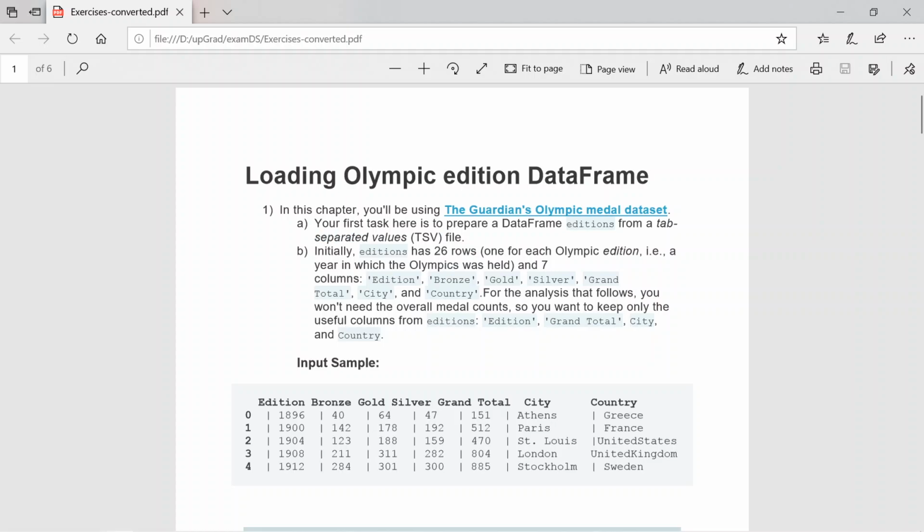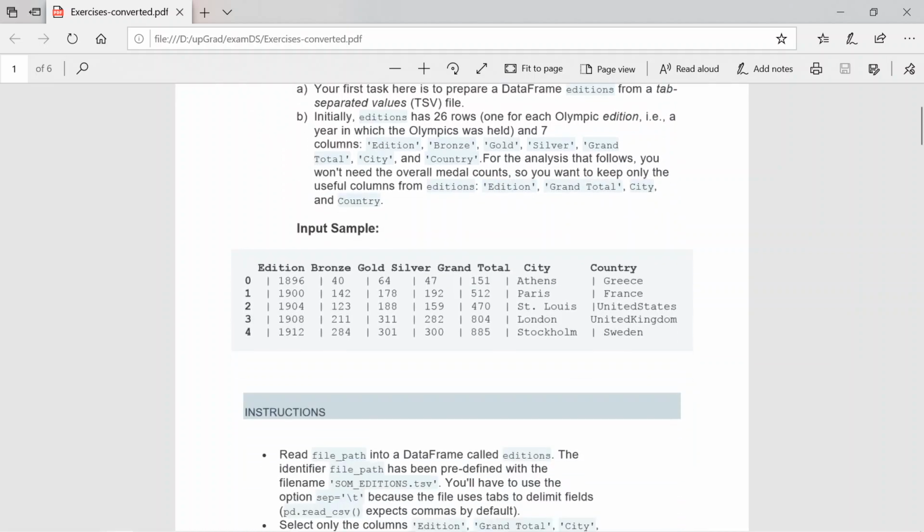Initially, editions has 26 rows, one for each Olympic edition, that is the year in which the Olympics was held. They gave the columns edition, bronze, gold, silver, grand total, city, and so on. For the analysis that follows, you won't need the overall medal counts, so you want to keep only the useful columns: edition, grand total, city, and country.